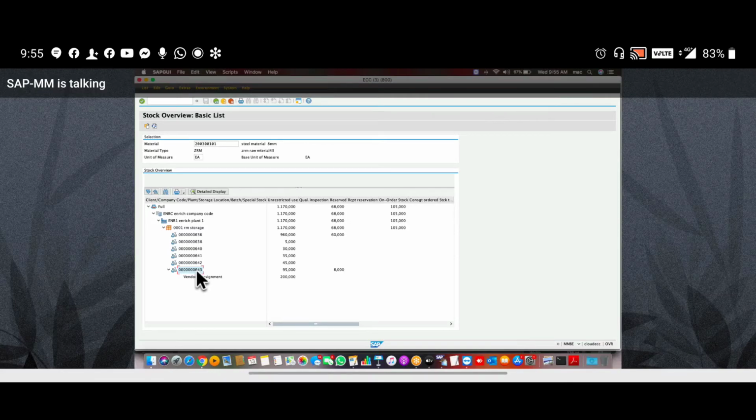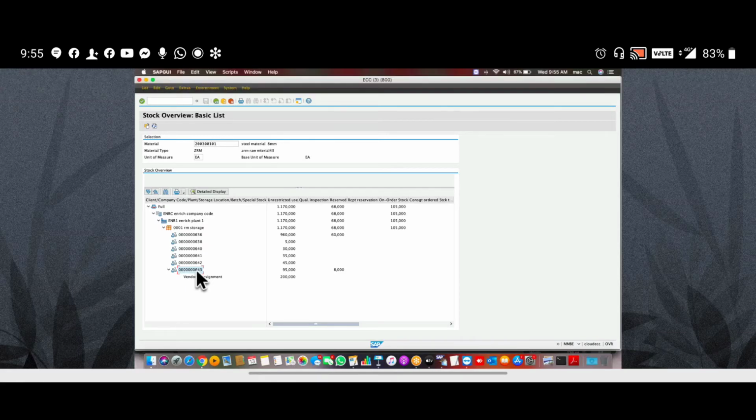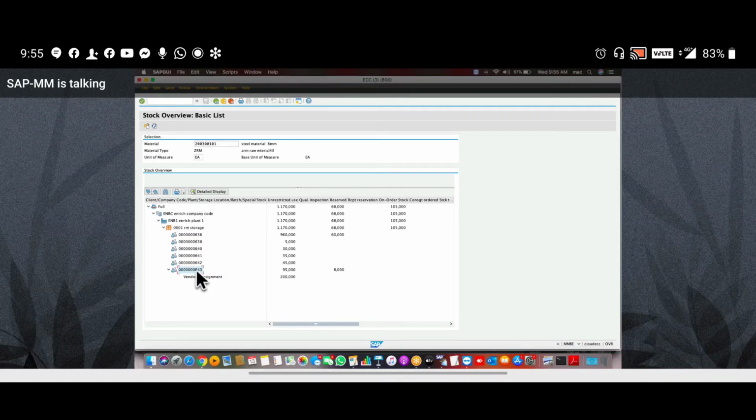Okay, write a note. In note, first serial number: we can check reserved stock in T code MMBE.